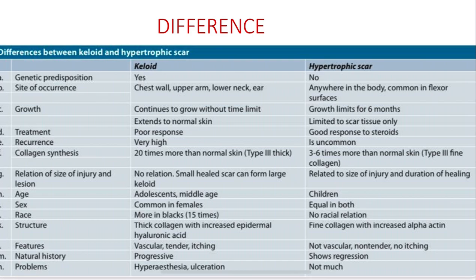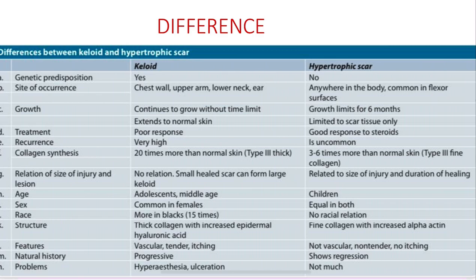The age, we saw keloid is occurring in adolescents and middle age. Hypertrophic is seen in children. Sex, it is common in females, whereas hypertrophic scar is equal in both. So guys, why is it common in females? The keloids can be more seen in females because of the ear piercing, nose piercing, all those types of things. They undergo those procedures, and the recurrence of keloids can be seen in women because of the ear piercing. And the race, in blacks 50 times more, and there is no racial relation in hypertrophic scar.